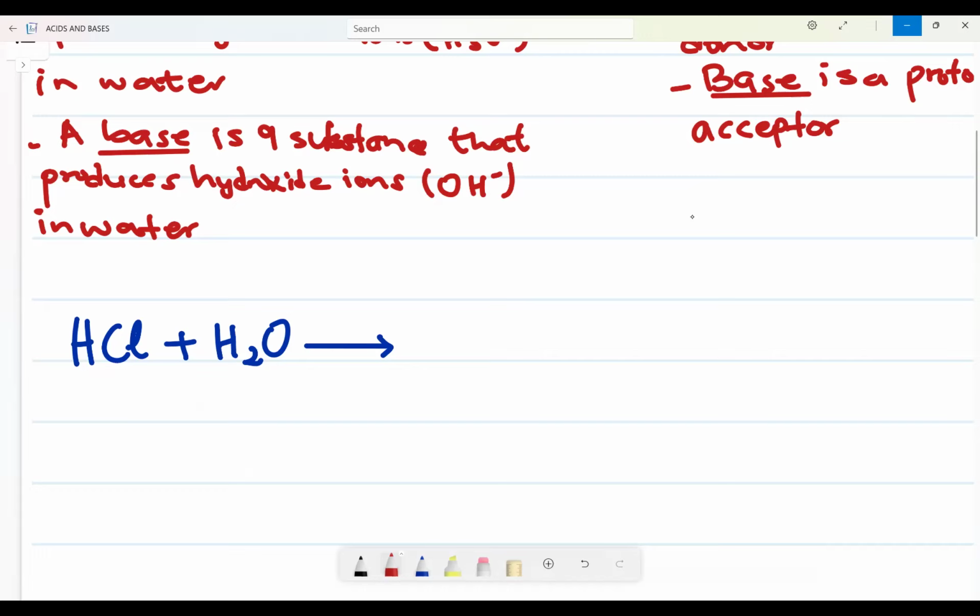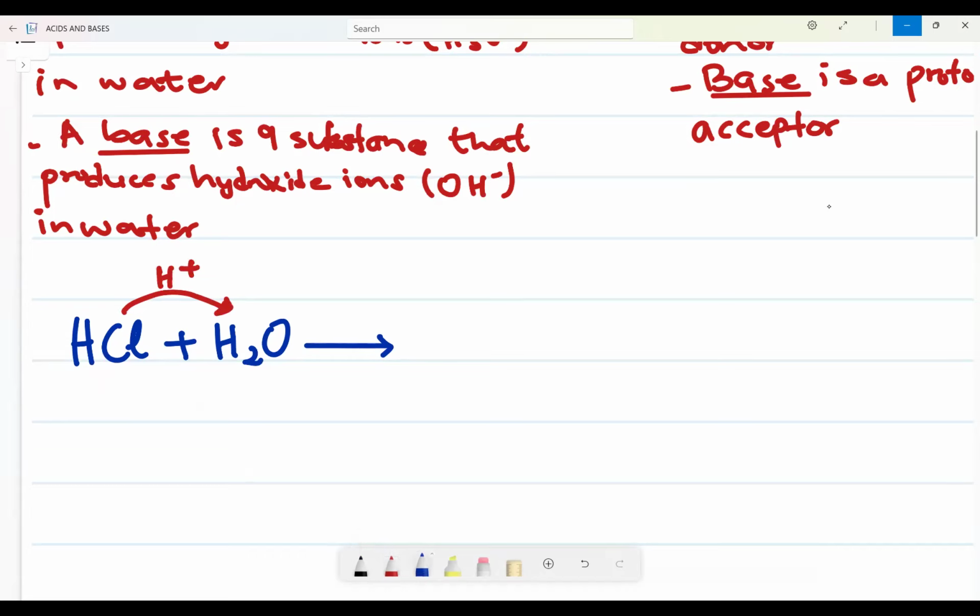But now the Lowry and Bronsted theory says an acid is a proton donor, meaning I'm expecting this acid to donate a proton because it is an acid, to H2O.